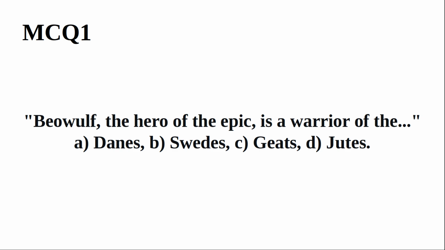Options हैं Danes, Swedes, Geats and Jutes. Correct answer है Geats. Danes are Hrothgar's people. Beowulf is a Geat from southern Sweden. ये बेसिक फैक्ट है जो डायरेक्ट आता है.